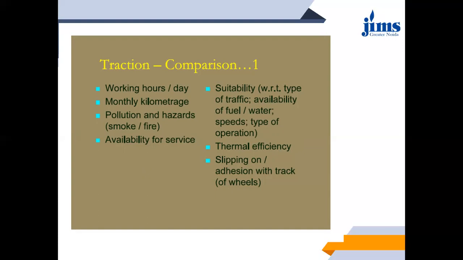Like in diesel locomotives, you may find more pollution hazards or more smoke will be emitted, whereas in an electric engine, no pollution or almost negligible pollution is there. Then availability for services, suitability with respect to the type of traffic, availability of fuel, water, speed. Okay, water speed is regarding the steam locomotive, but nowadays it is not operational. Then thermal efficiency, then lastly slipping or adhesion with the track. That is, the slipping of the wheel is very important during the monsoon.